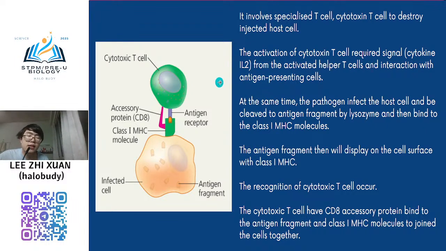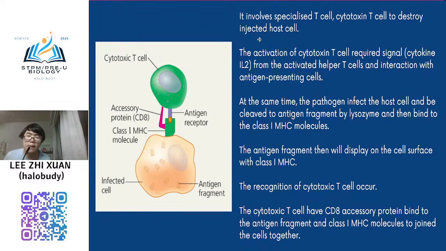When it receives the signal from the activated helper T cell, it already knows it will only attack the cell infected by A antigen. If the activated helper T cell recognizes A antigen, this cytotoxic T cell can only destroy the cell affected by A antigen. If it is B antigen, this cytotoxic T cell cannot attack. It can only attack the host cells infected by A antigen.